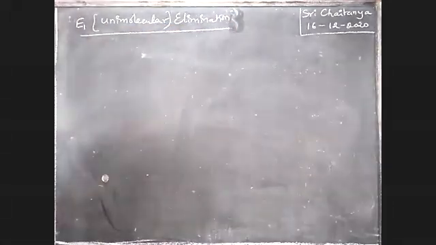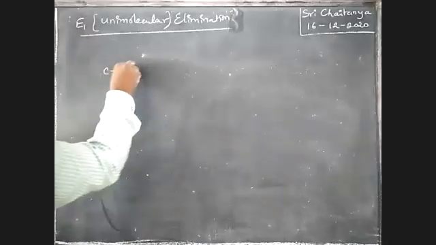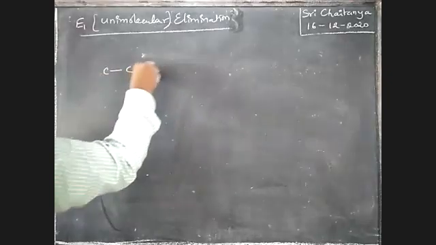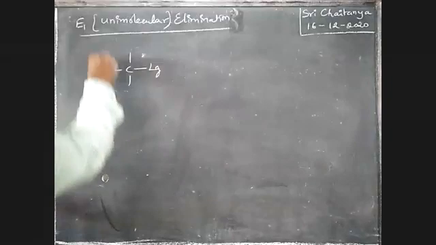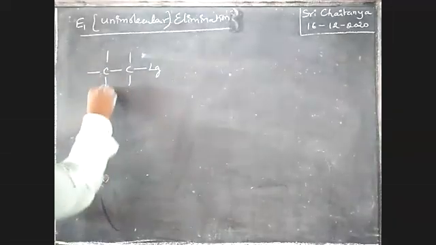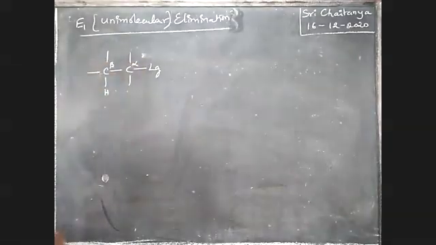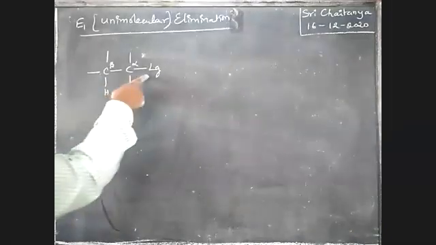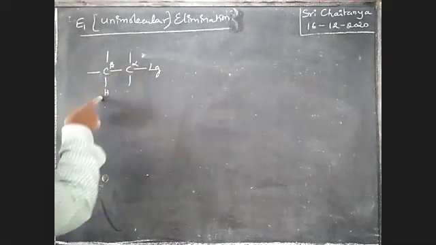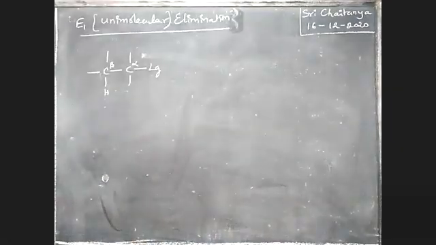E1 elimination. See here, boys, let us take an example. There are two carbon atoms. One carbon has a leaving group, and the other has hydrogen. This is the alpha position, this is the beta position, boys. The leaving group and the hydrogen are at the beta position relative to each other, so it is nothing but beta elimination.